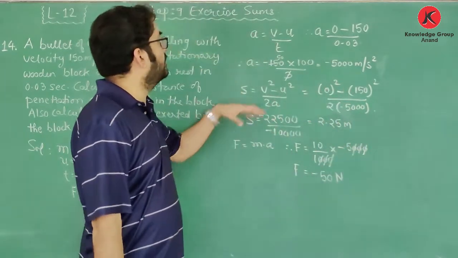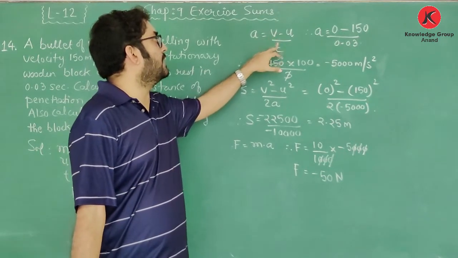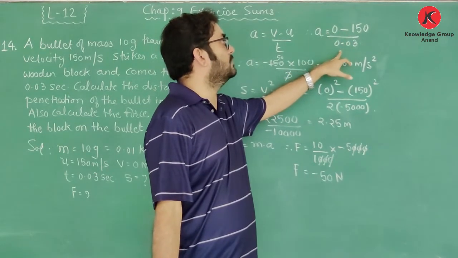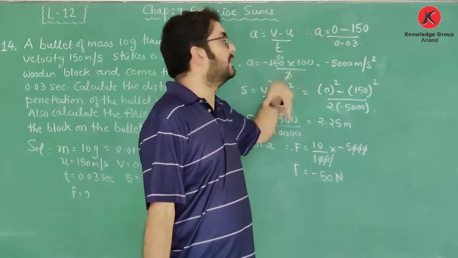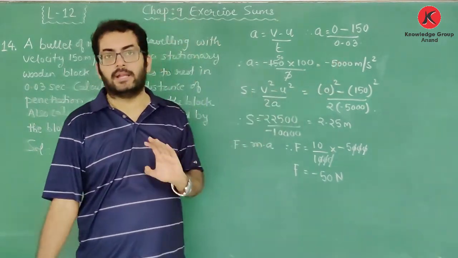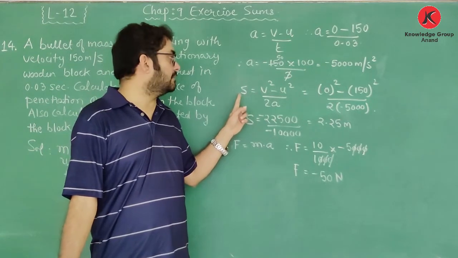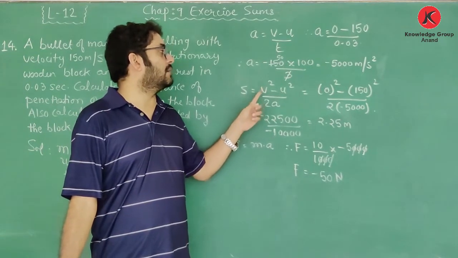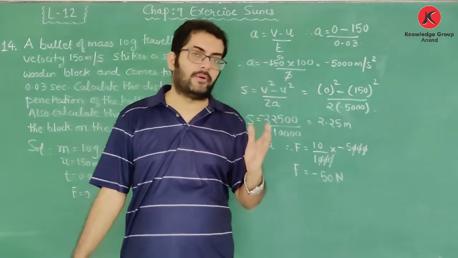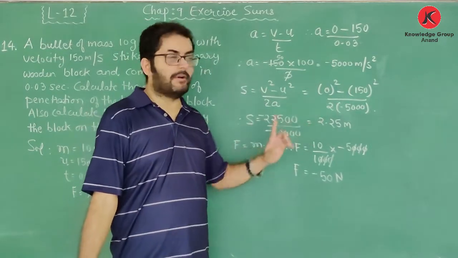So what we are doing, we are taking the formula for acceleration, that is a is equal to v minus u upon t. So a is 0 minus 150 upon 0.03. When you calculate it, the value of acceleration will come minus 5000 meter per second square. Now to find the distance traveled by the bullet, s is equal to v square minus u square upon 2a. When you put the values, the distance of penetration of the bullet in the wooden block comes to 2.25 meter.